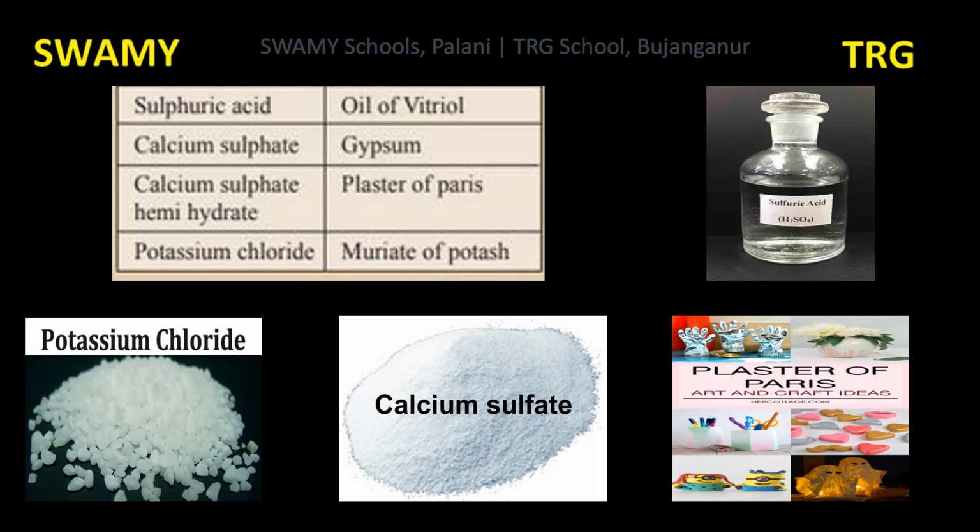Calcium sulfate hemihydrate. CaSO4 dot half molecule of water. It is also known as plaster of Paris. What are the constituent elements present in plaster of Paris? Calcium Ca, sulfur S, oxygen O, then water, hydrogen and oxygen.